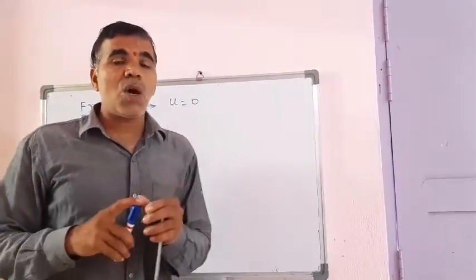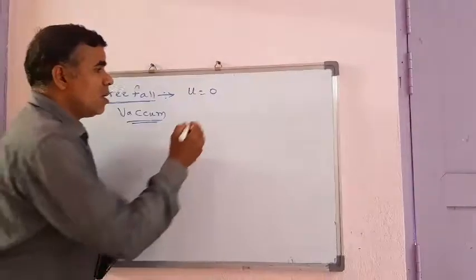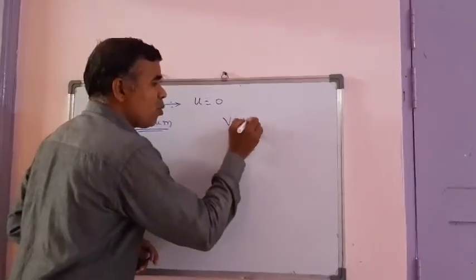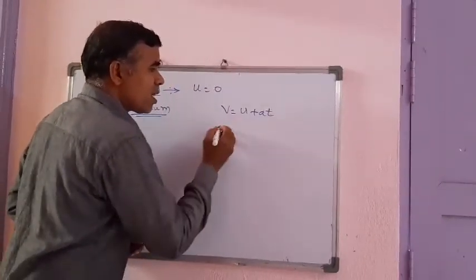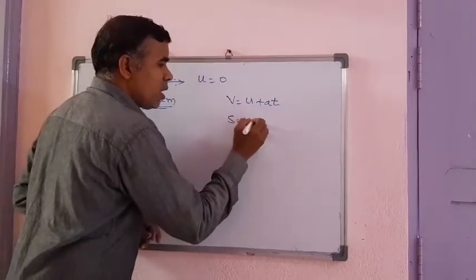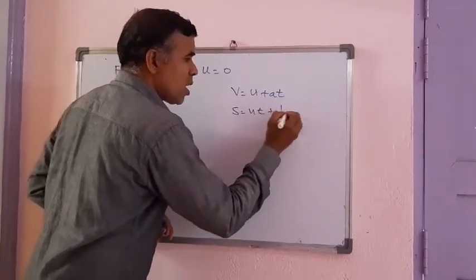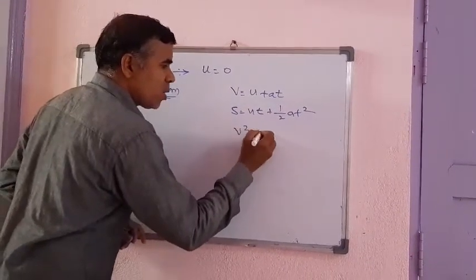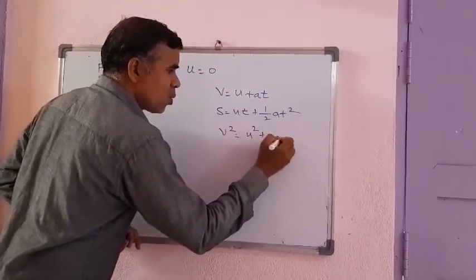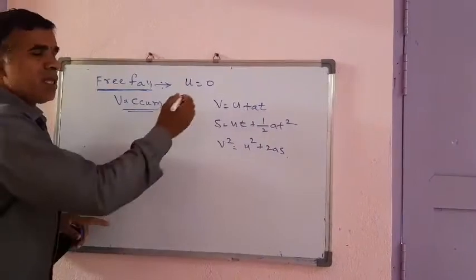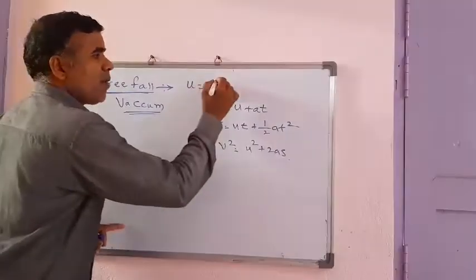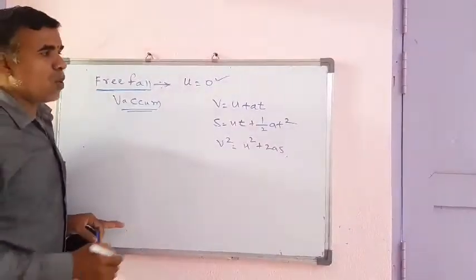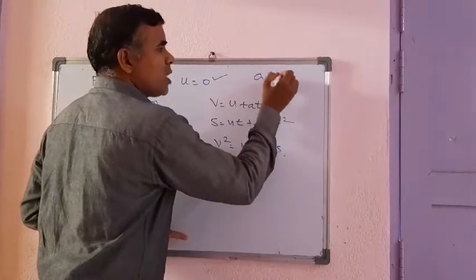Newton's equations of motion, we know that the first is v equal to u plus at. Second, s equal to ut plus 1 upon 2 at square, and third, v square equal to u square plus 2as. In these equations, the initial velocity u equals 0 and a equals g.